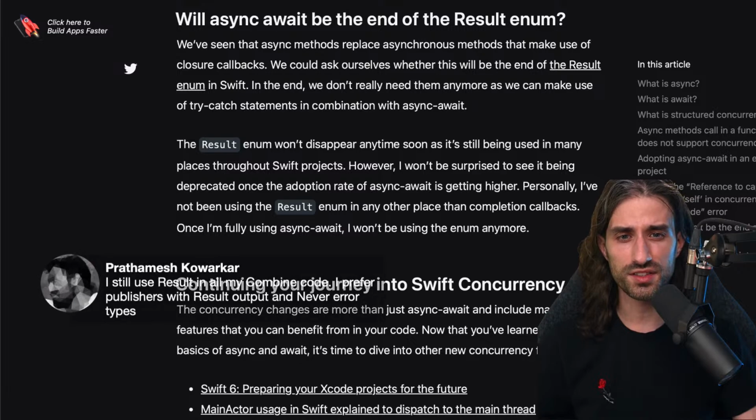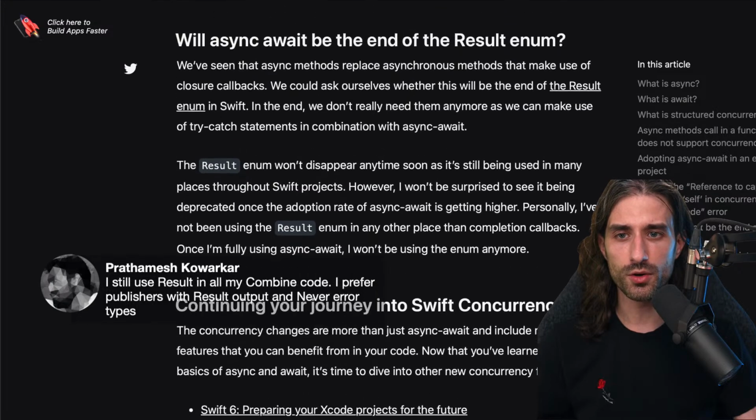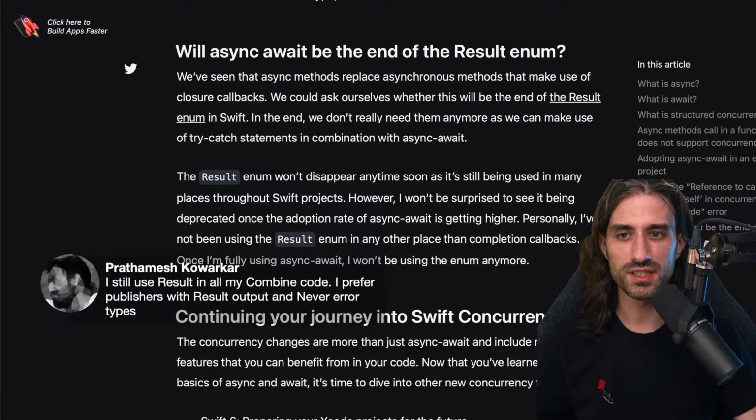But I see a very interesting comment in the chat saying that I still use Result in all of my Combine code. Let me show the comment where it's more visible. I still use results in all of my Combine code. I prefer publisher with Result output and never error types.